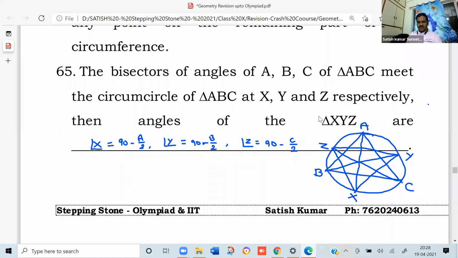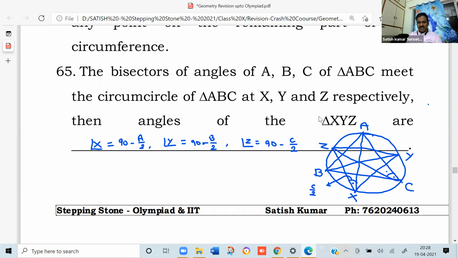So from the figure, using the circle properties, try to identify what could be this angle, which will be the same as which portion of the angle. If you observe this angle ZXA corresponding to the arc AZ, the same arc also subtends this angle at C, and this is the bisector. So this is C by 2. That means this angle will be C by 2.